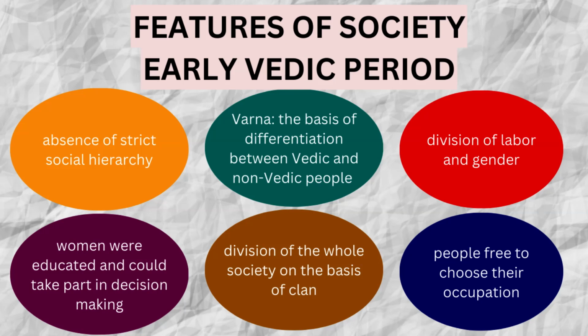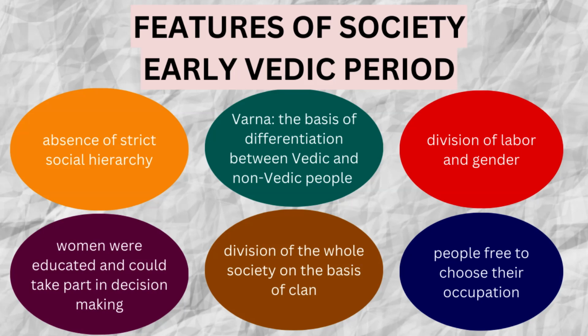Plus, the society had division of labor and gender. Division of labor existed, but it was not rigid. By birth it was not determined that you will do this work or she will do that work. But there was division of labor because of the clan system, and because they had to move around a lot. When you move around a lot, people need to work together, right? So that is why there was division of labor and, of course, division of gender.